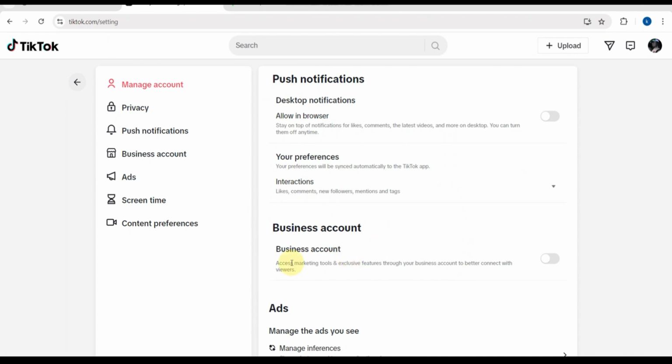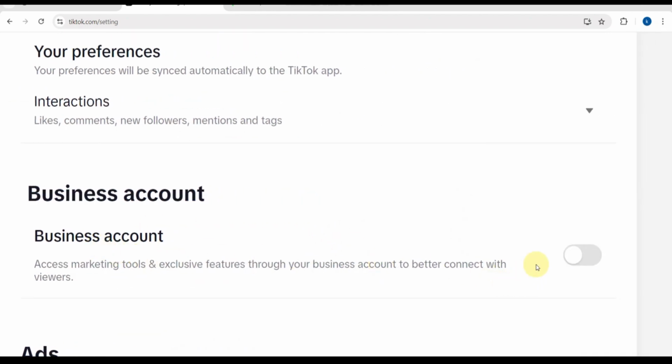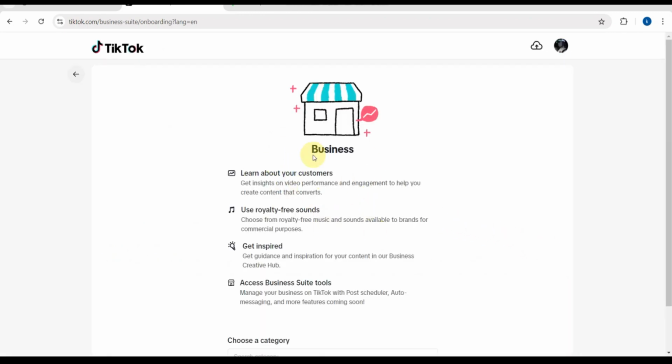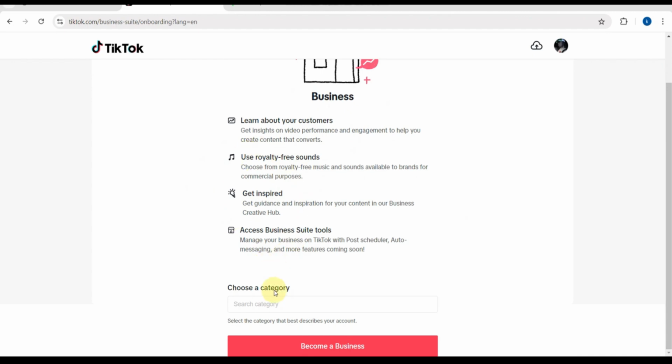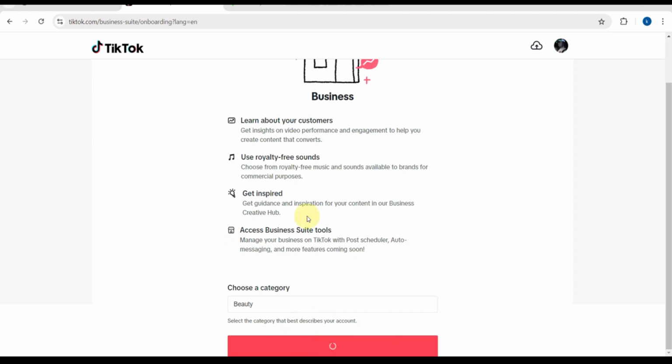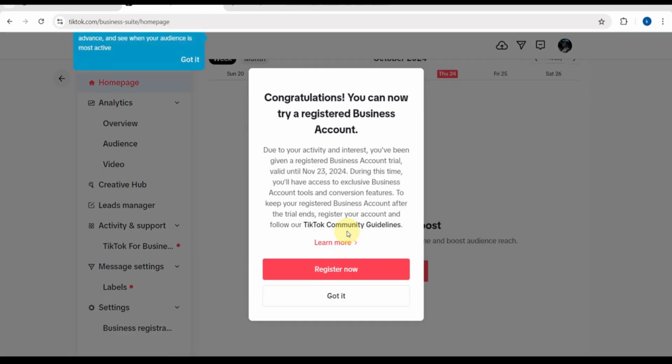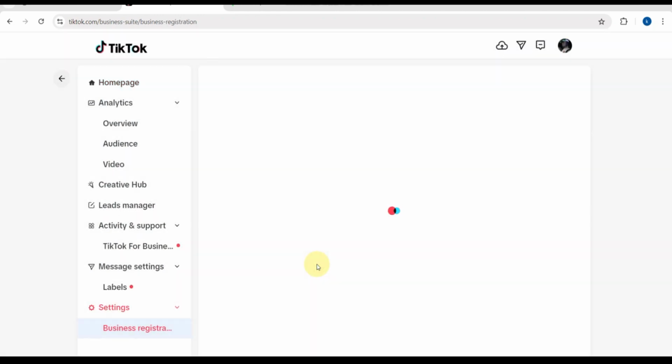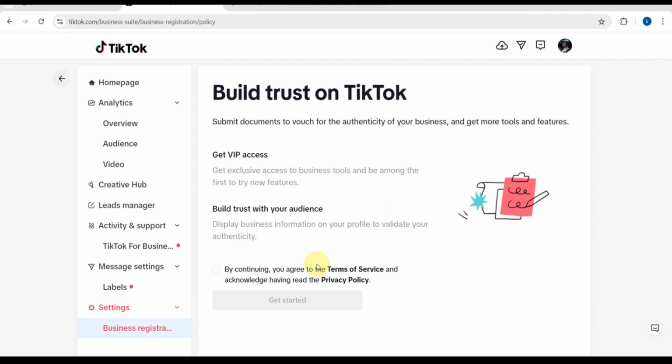Then go to settings and privacy, tap manage account, then choose switch to business account. You'll be able to see here: learn about your customers, use royalty-free sounds. You can choose the category of your content and tap on that. You'll be directed to a page where they congratulate you. You can now try a registered business account. Tap on register now to build trust on TikTok, where you will be submitting documents to vouch for the authenticity of your business and get more tools and features.